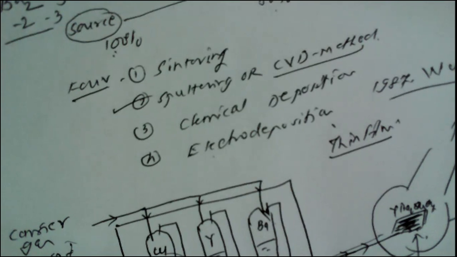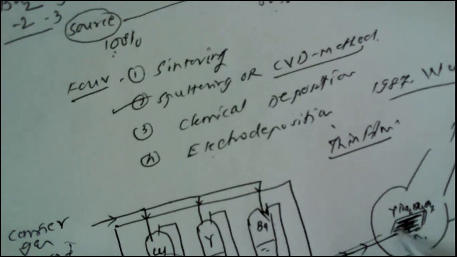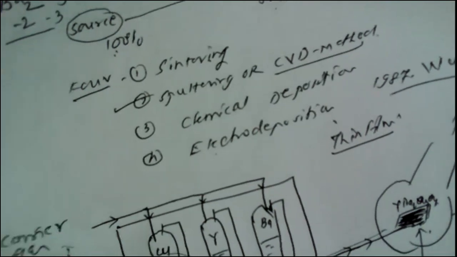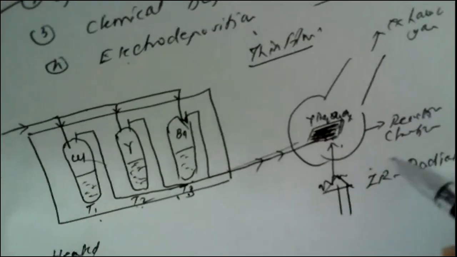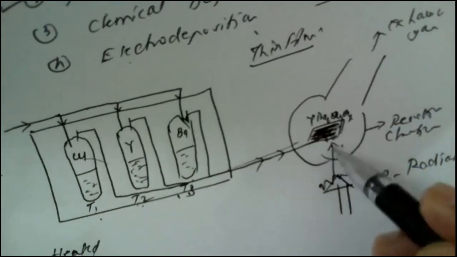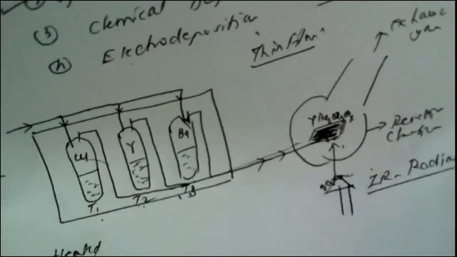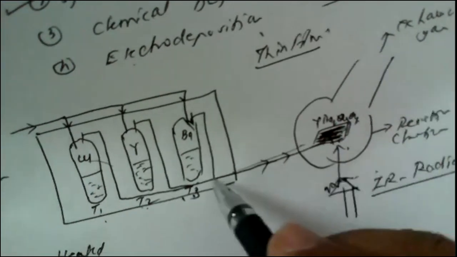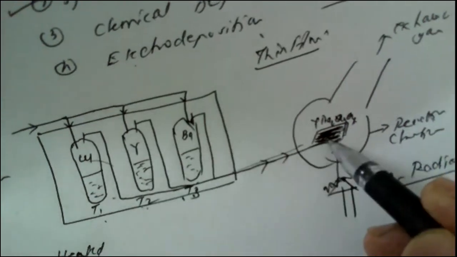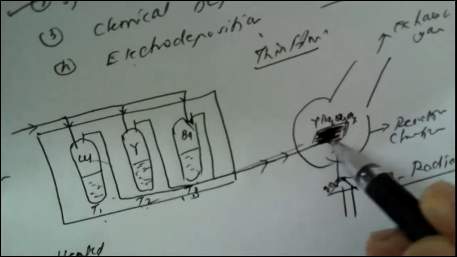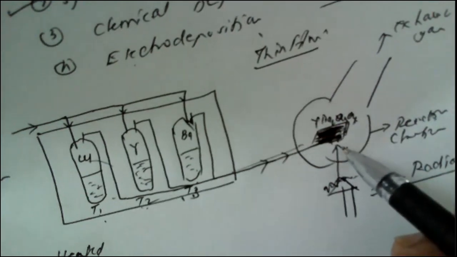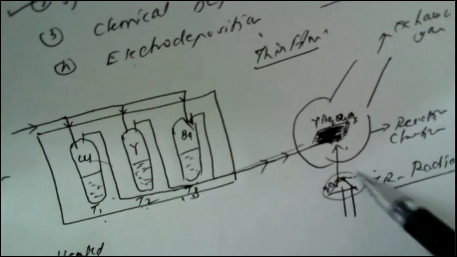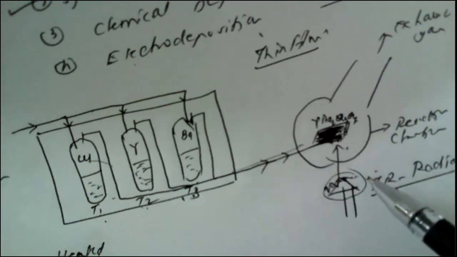When the conditions are properly maintained, the desired thin film is deposited on this rectangular, wedge-shaped vessel. This is known as the reaction chamber. And this thin film which is deposited here is dried with the help of infrared radiation. As soon as the mixture of gases is swept on this rectangular vessel, infrared radiation is thrown with very high intensity so as to dry this thin film.